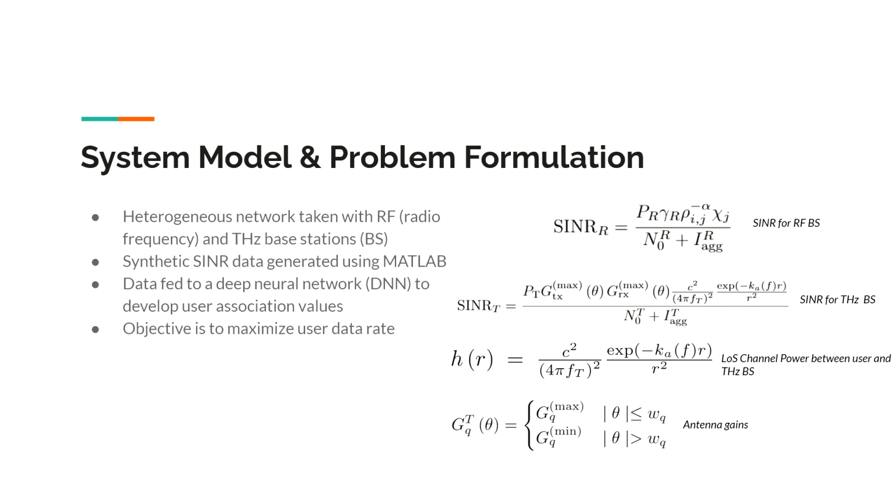So moving on to our system model and problem formulation, we take a scenario of a heterogeneous network consisting of RF and terahertz base stations. We develop our SINR data using MATLAB by using the formulas on the right-hand side, where SINR_R is the SINR for the RF base stations, SINR_T is the SINR for terahertz base stations, h is the line of sight channel power between user and the terahertz base station, and G is antenna gains. From there, we feed this data into a deep neural network to develop our user association values, and our main objective is to maximize user data rate.